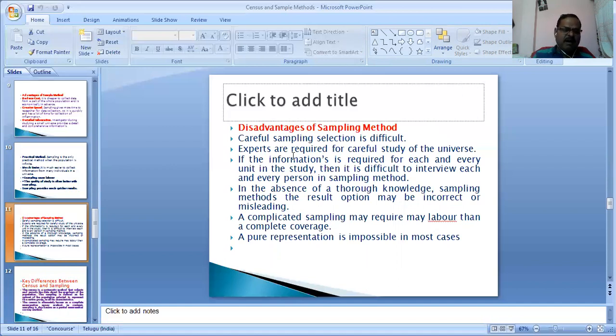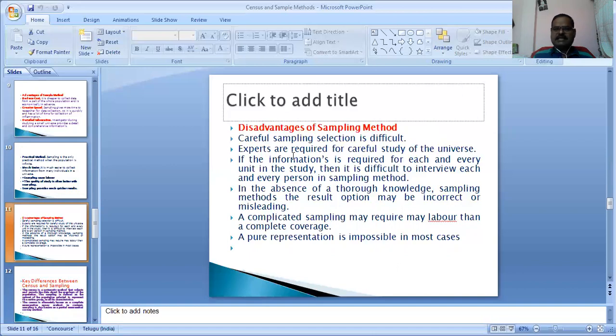Collection of data from a sample requires employment of trained personnel. If trained people are not employed, there is a possibility of bias affecting the data collection or final result. There is no organizational setup for sample investigation. It may involve undue time and expenditure. The selection of the sample and determination of sample size pose serious problems. This is particularly true in the case of a large population consisting of different elements.